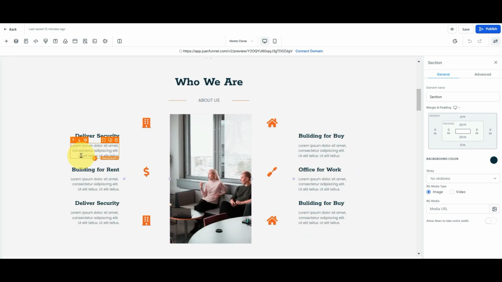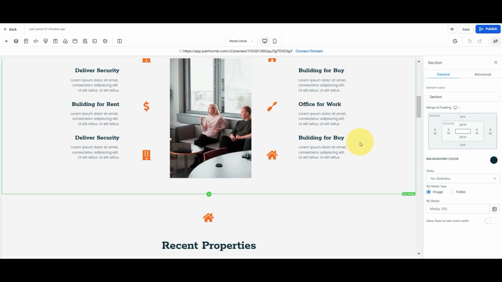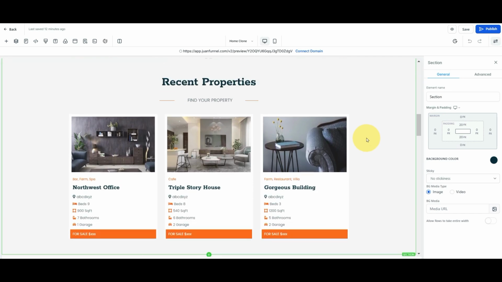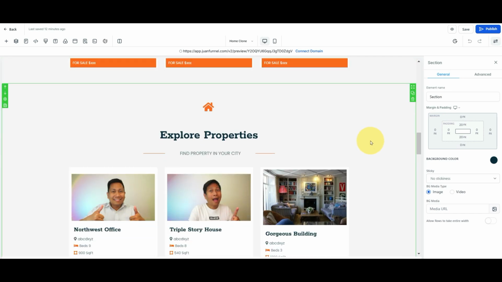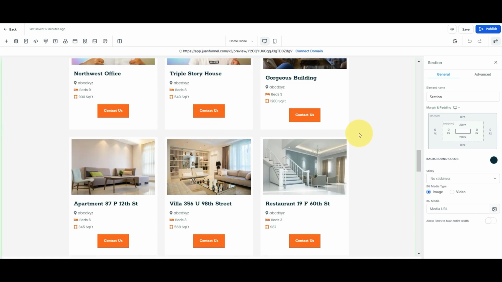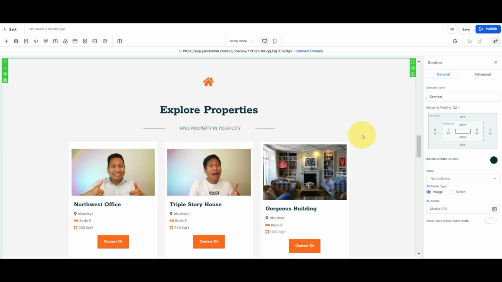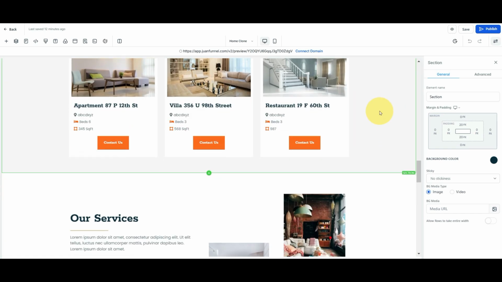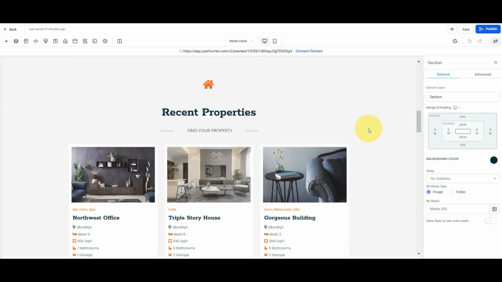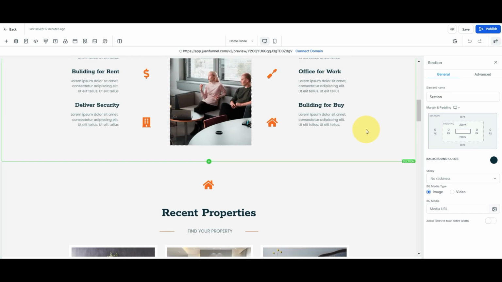This is the about us. So I suggest here to put some stories, how you're able to help other people. So make sure that when you tell who you are, you're able to tell a story that is relatable to your audience and customers. These are the recent properties. Again, if you showcase listings on your website, it gives you confidence and an advantage, and they say, hey, this realtor can really help me sell a house because he or she has a very good website wherein every listing is properly posted.